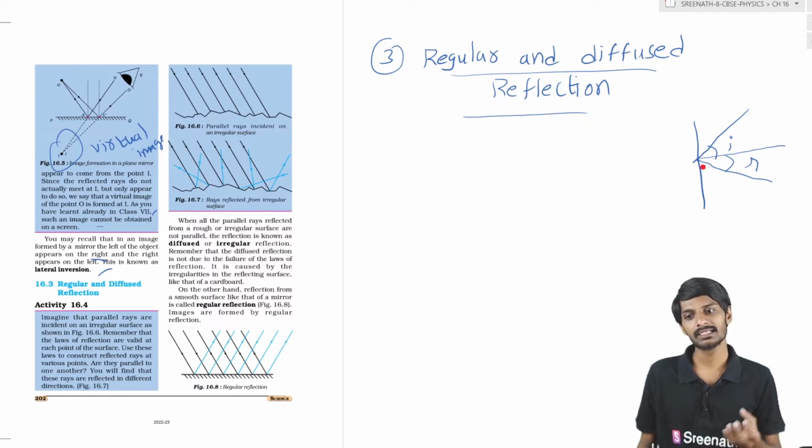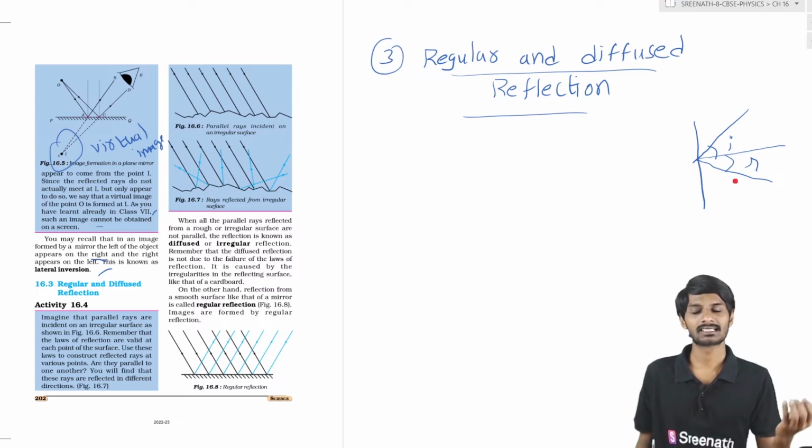With the same angle, it goes back as the reflected ray, students. So these are the things we have discussed: how incident rays get reflected and with what angle.